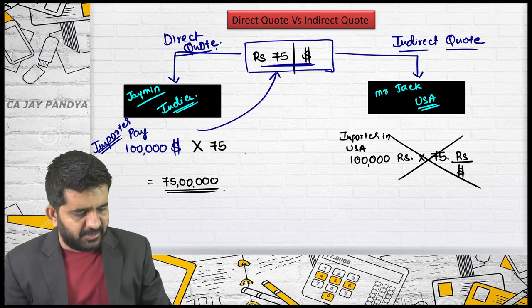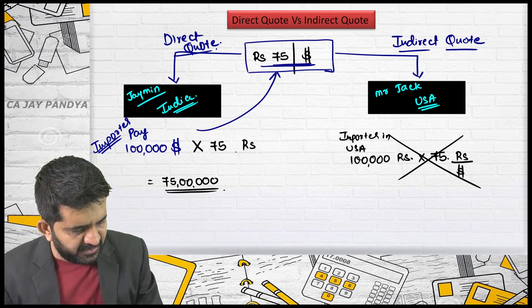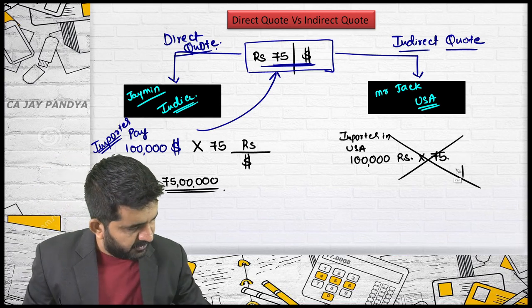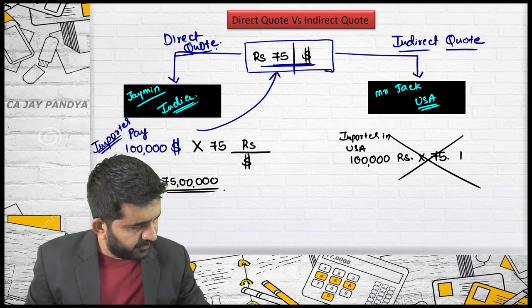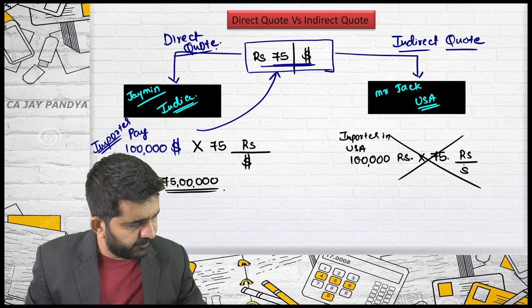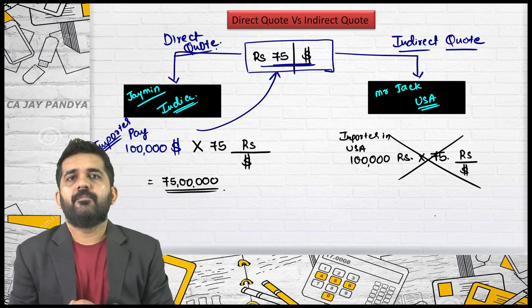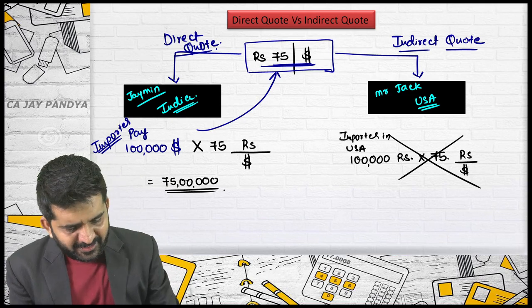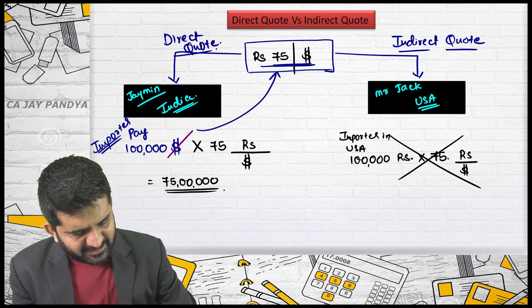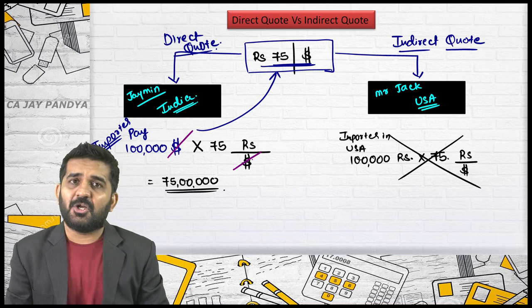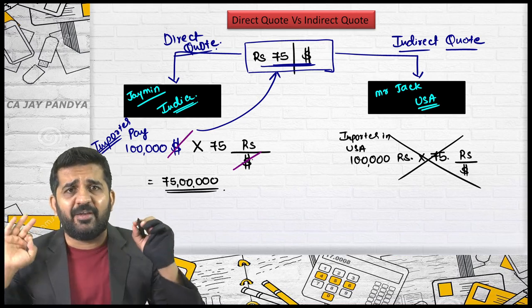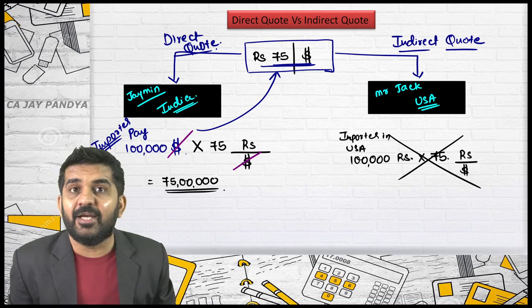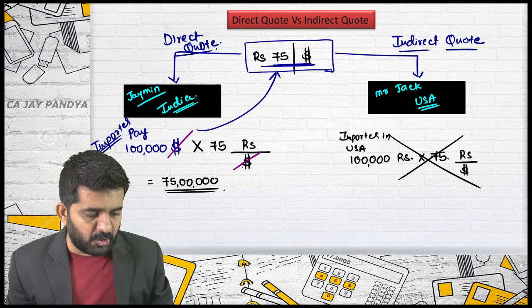Write down the rate in this manner: rupees per dollar. This rate also is rupees per dollar. Remember simple multiplication rules. Can this dollar be cancelled? The answer is yes. Cancel it on paper also, whenever you are writing prelims or the ICI exam, so that the examiner understands what you are doing.